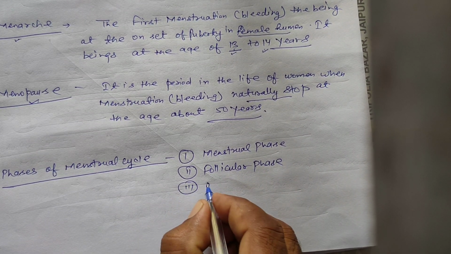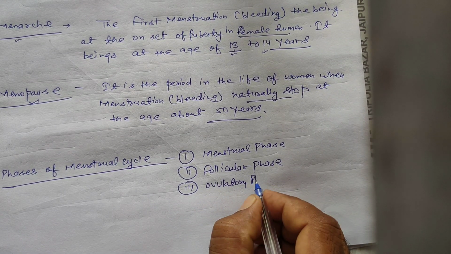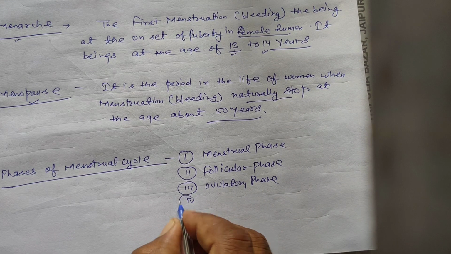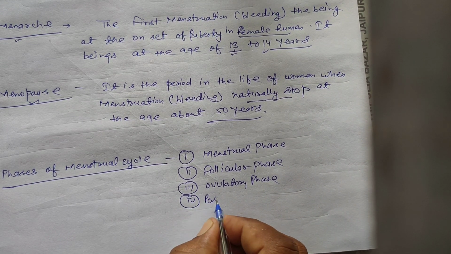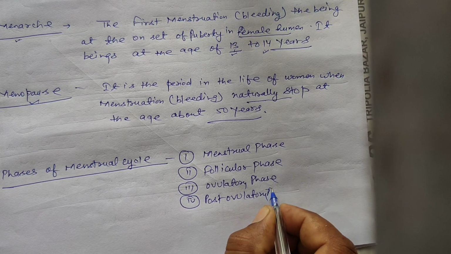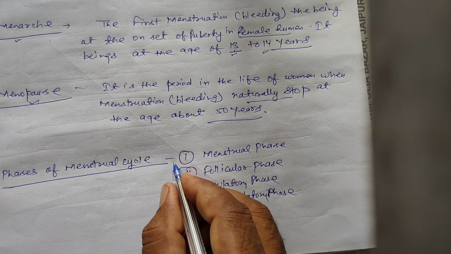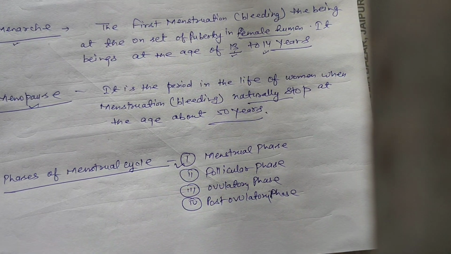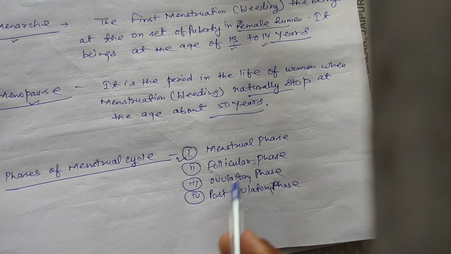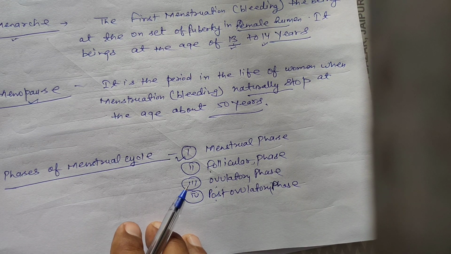Third is the ovulatory phase. And fourth is the post ovulatory phase. Once again: first menstrual, second follicular or post menstrual phase, third ovulatory, and fourth post ovulation phase.